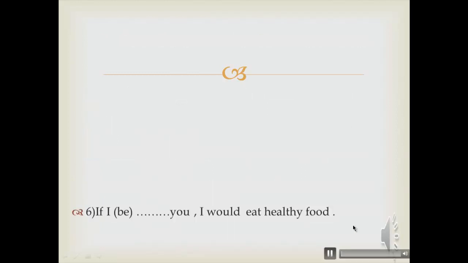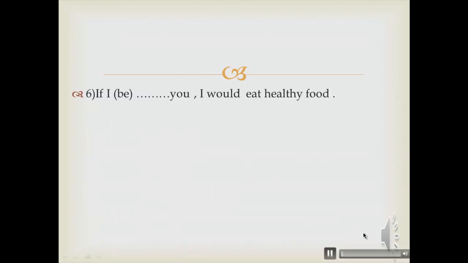Number 6, if I were you, I would eat healthy food. So this is the second type. When I want to give advice to someone, I will use the second type, okay? And I will put were. If I were you, okay? I use it as an expression: if I were you, I would do so and so. If I want to give advice to someone, I will use the expression if I were you.